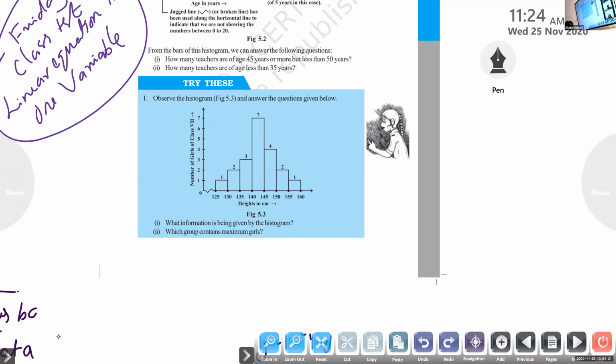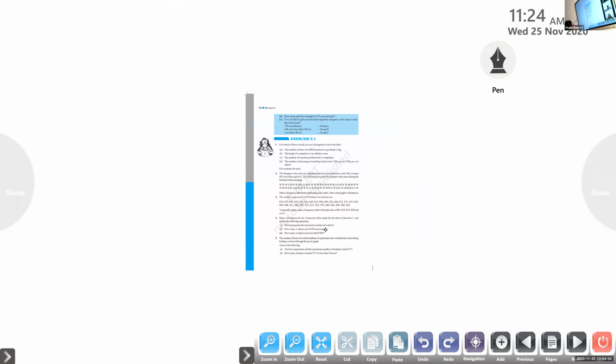Which group contains the maximum girls with height? The maximum number of girls are between 140 to 145 centimeter.